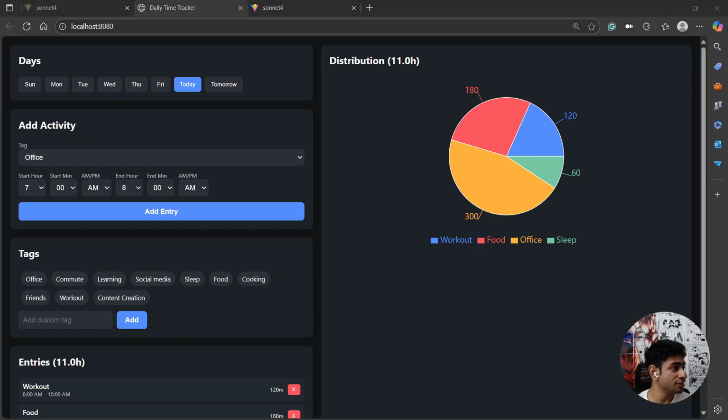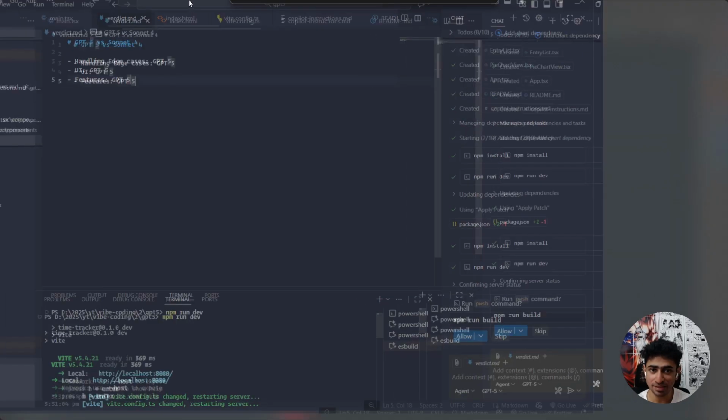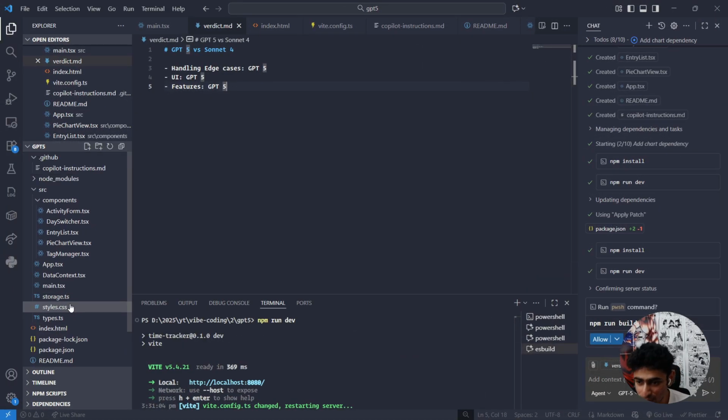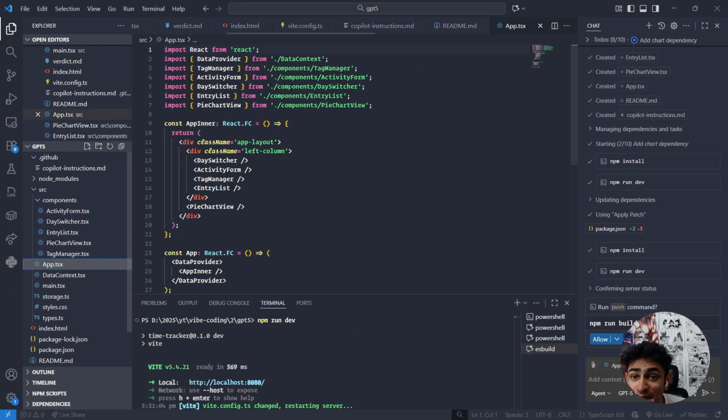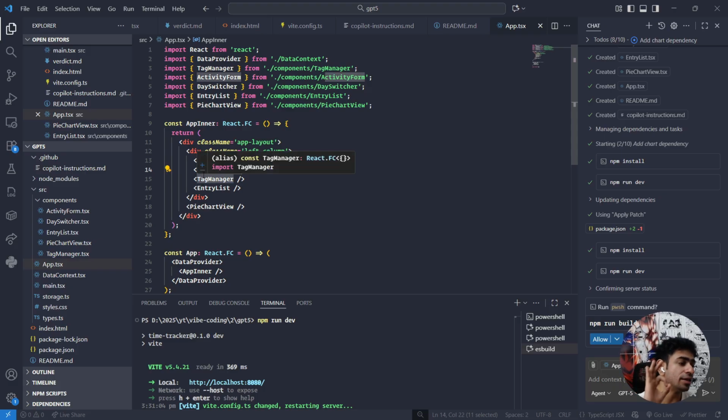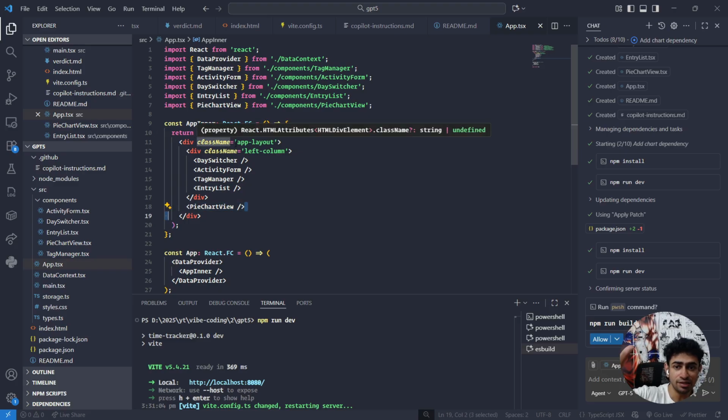Okay, so we just did a live coding together. Let's quickly look at the code as well. So the code looks pretty simple. This is the Sonnet. This is the GPT-5. Looks pretty simple. So the app is very clean. It has a day switcher. It has a proper activity form. That's how I love my React apps to be. Very simple and clean. Pie chart, so you can easily read. There's a left column and then there's a right column. Simple. I'm assuming it did not set it as a right column because in the responsive app it would go down.